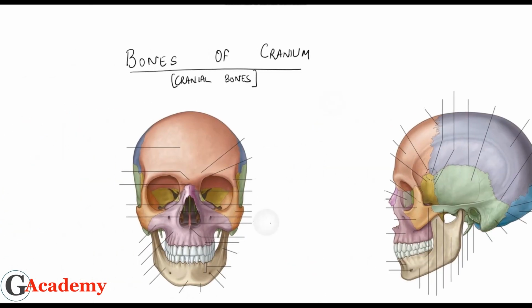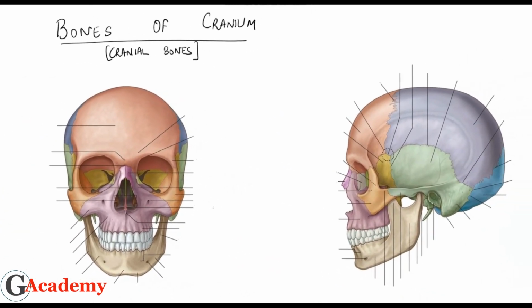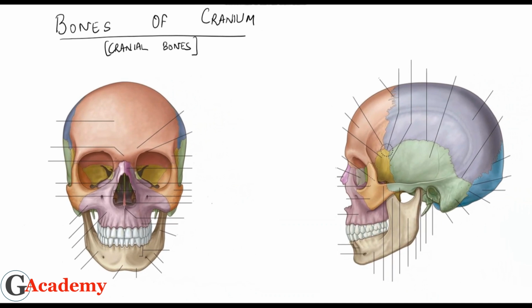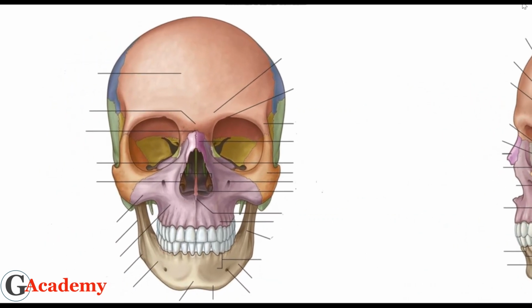Now let's try to see a skull diagram and locate these structures. So this is a skull diagram. Let's try to observe which bones are the cranial bones. Can you see this part? This one is your frontal bone.